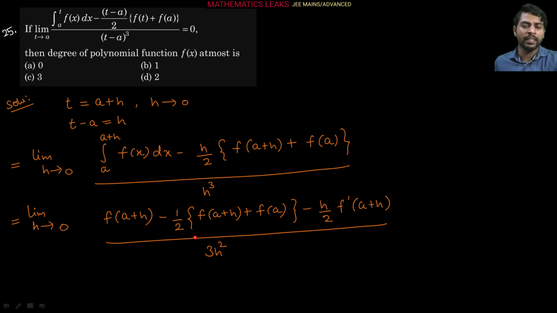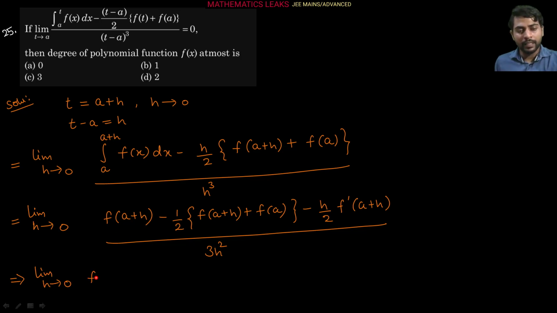So now from here, if we put h as 0, we get f(a) plus f(a) by 2, so this is f(a) only, so f(a) gets cancelled and the entire numerator value will be 0, and the denominator is also 0, so it is again the 0 by 0 form. So again we will apply the L'Hospital rule here. Again we are going to apply the rule, so limit h tends to 0.